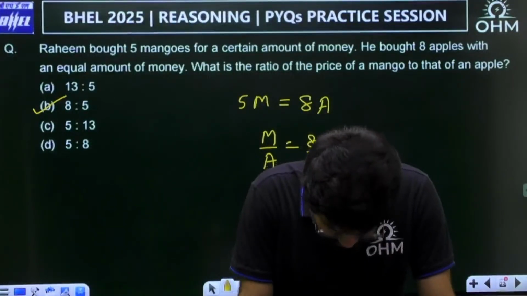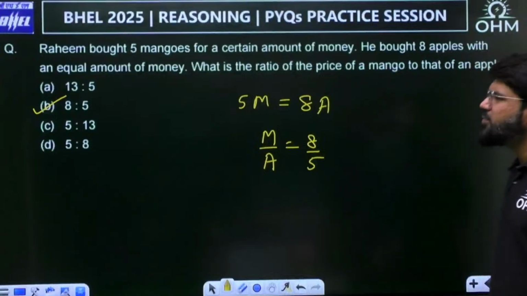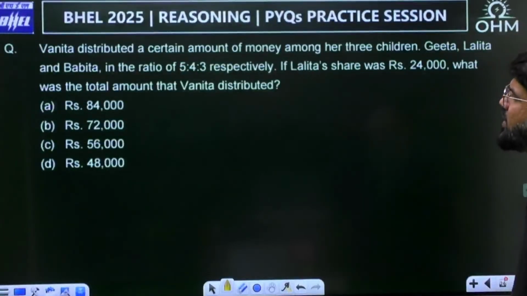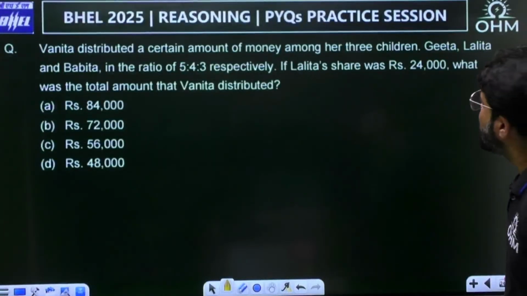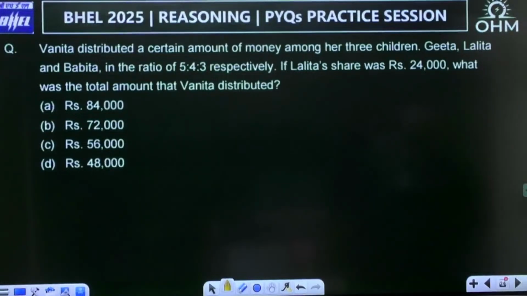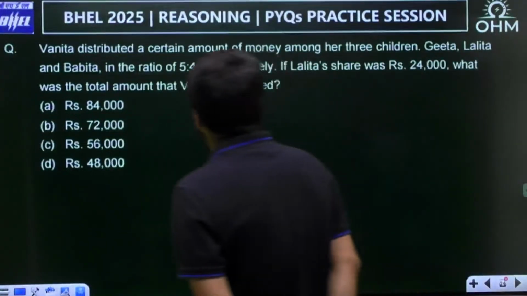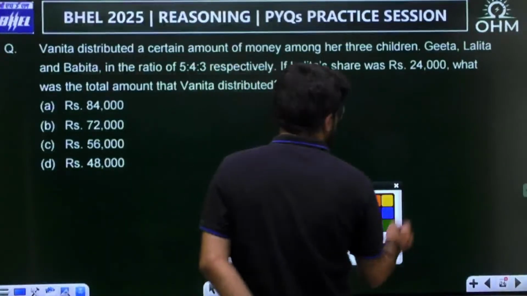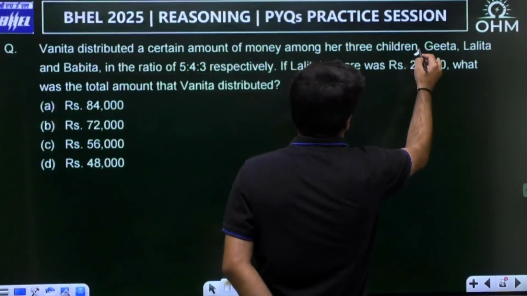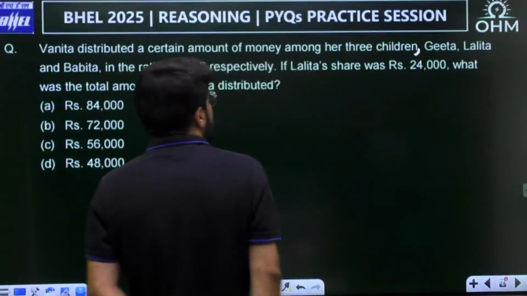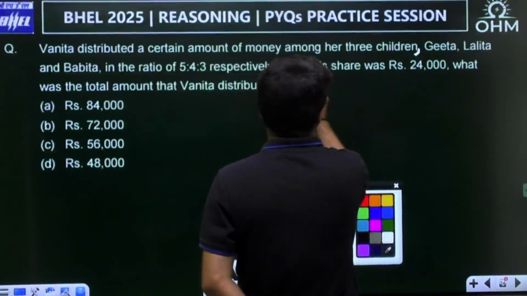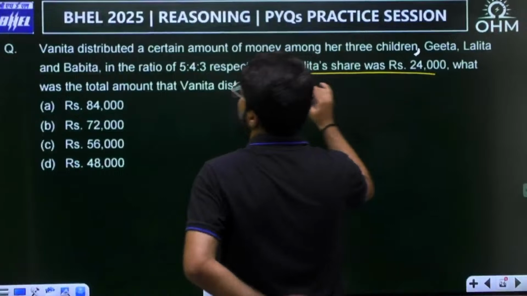8:5. Next question. Let me scroll through them quickly. Vanita distributed a certain amount of money among her 3 children, Geeta, Lalita and Babita, in the ratio 5:4:3. Lalita's share was 24,000.